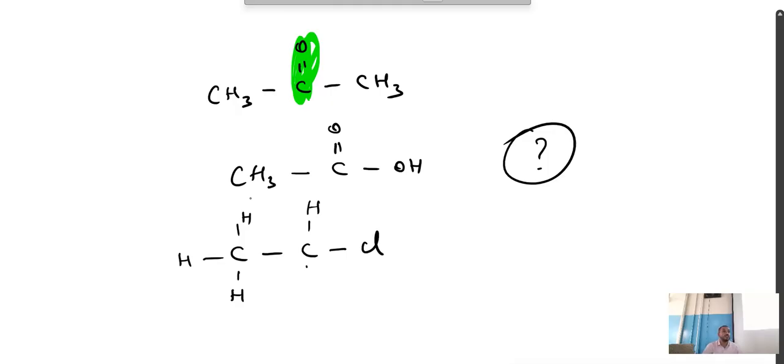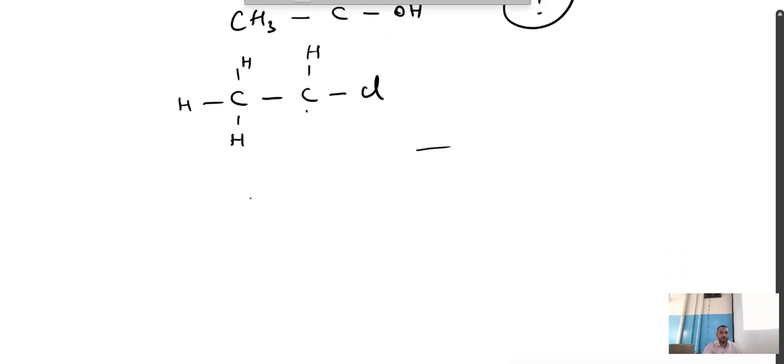Which is the functional group? Halogens. Halogens. Any doubts? Now I'll give you the name. Can you draw the structure? Like this also they may ask you.